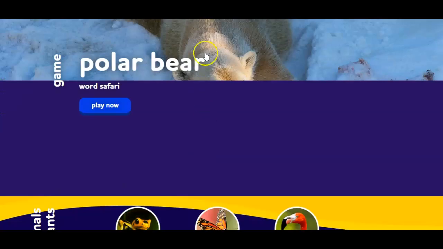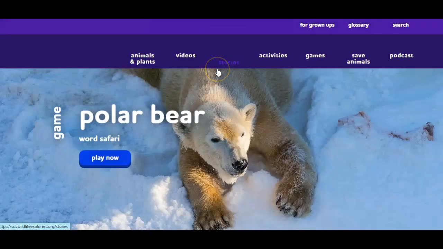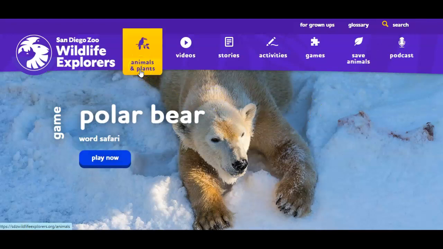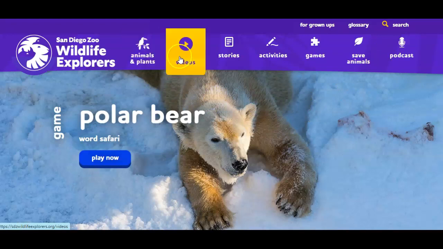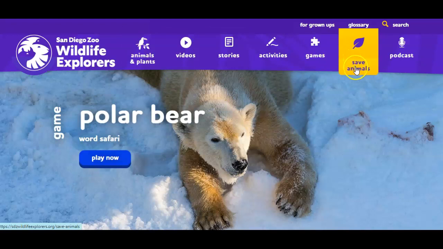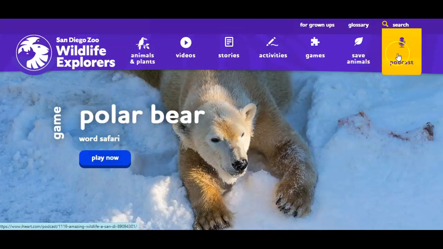So if we were looking for more information about aardvarks and the National Geographic Kids didn't give us as much information as we needed, we can always go to the San Diego Zoo Wildlife Explorers and search up here in this search bar for more information about aardvarks. This has a lot of great information about animals and plants. We have videos, stories, activities, games, a place where we can help save animals, and even a podcast to listen to.